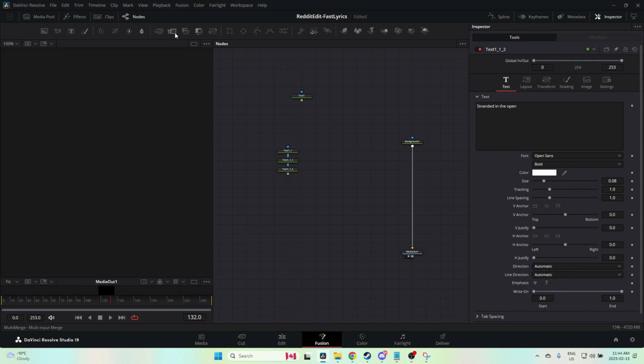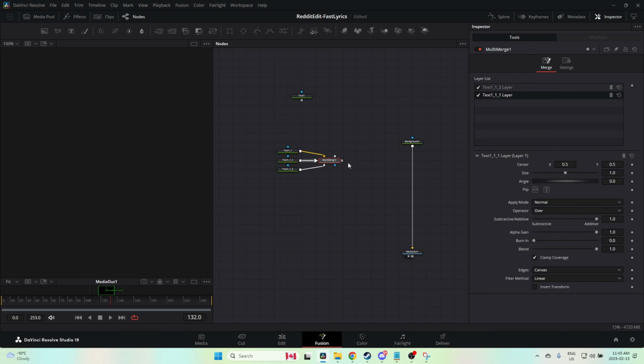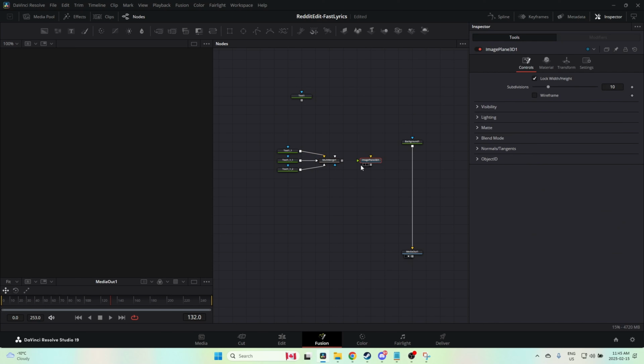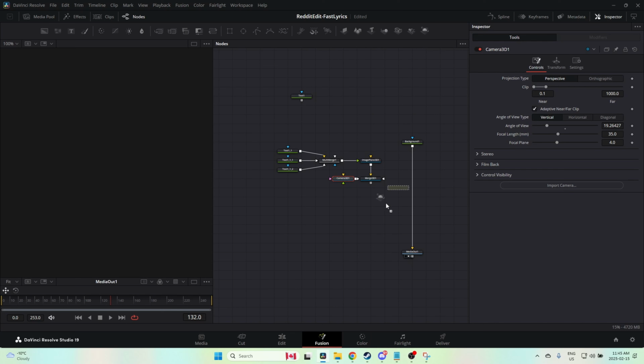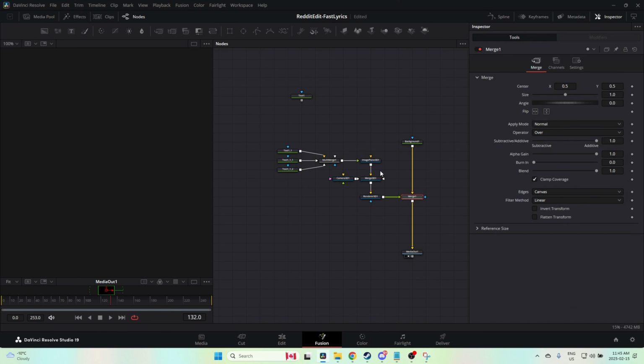I'm going to bring them all into, I'm going to need these to be in 3D space. So instead of using, oh no, yeah, I still need a multi-merge. I'm going to grab a multi-merge and bring all of those into the multi-merge. There we go. And then the multi-merge is going to go into an image plane. The image plane is going to go into a merge 3D. We're going to add a camera. We're going to add a render 3D. And we're going to put that on our background.